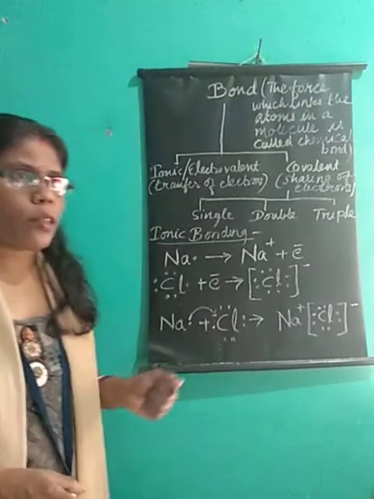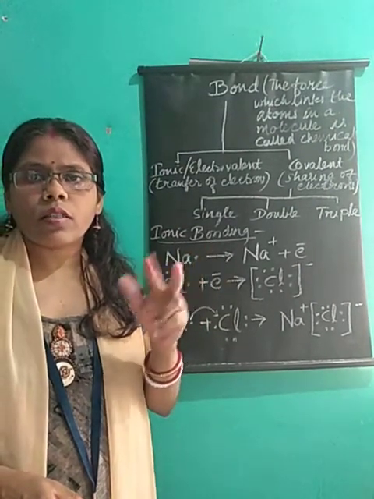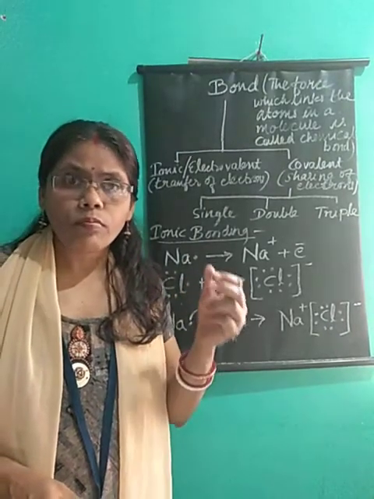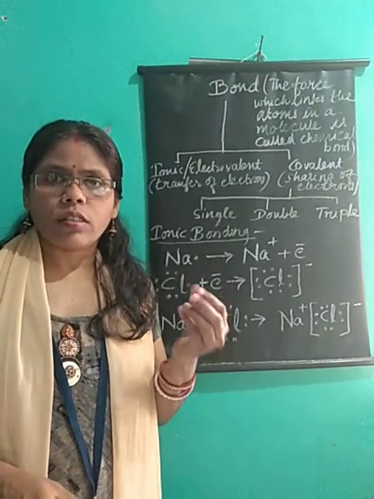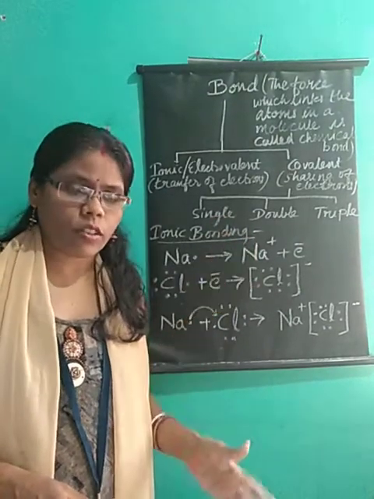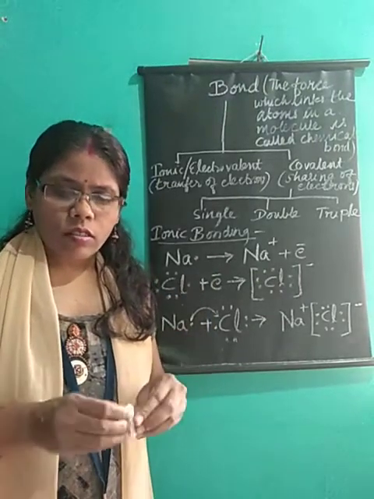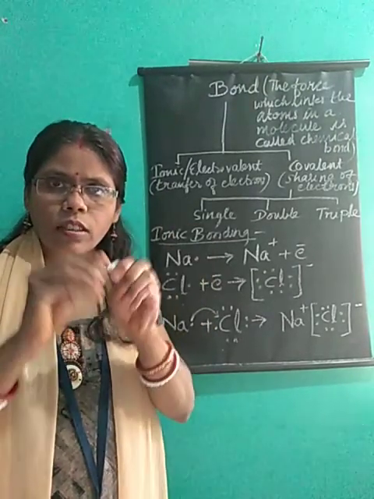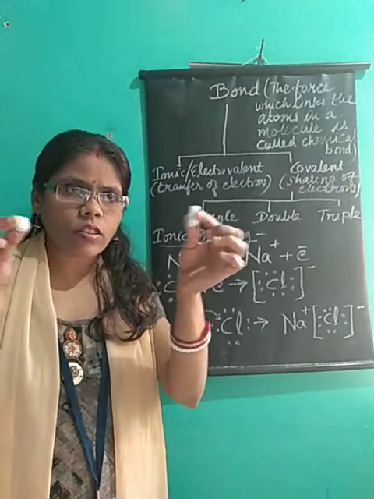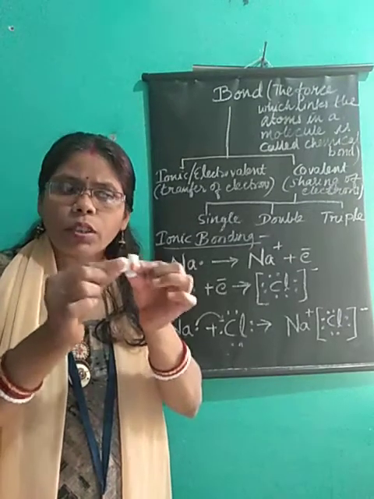Now how do elements react? Particularly metals and non-metals, how do they react? They react to form ionic bonds. First, before that, you should know what is a bond. There is some linking. Suppose one particular atom, hydrogen, and another atom, oxygen, these two are bonding, coming closer to each other and becoming one molecule.